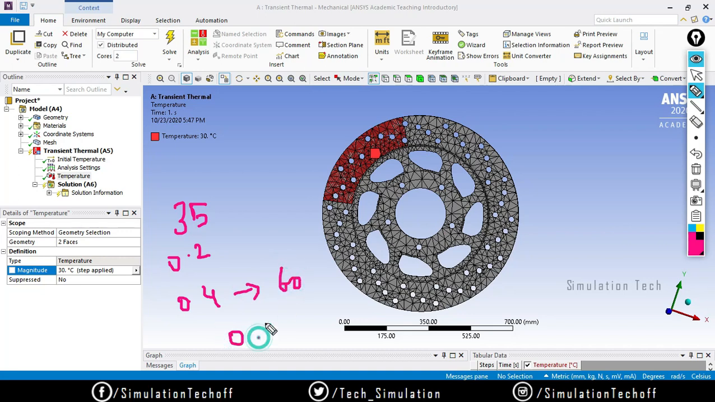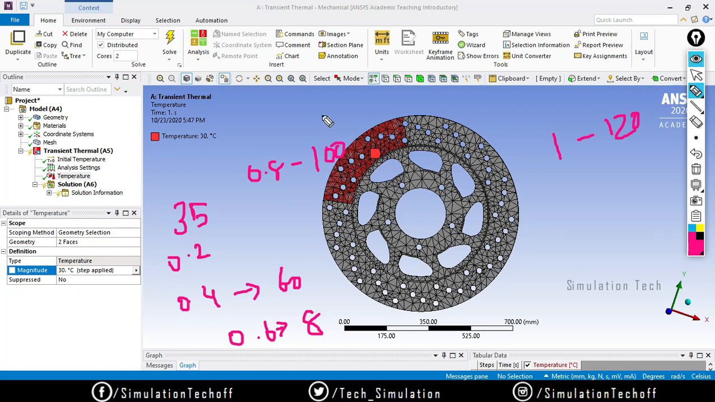At 0.6 the temperature is 80. At 0.8 the temperature is 100, and then at 1 second the temperature is 120. So we can gradually increase the load if it is a single body.